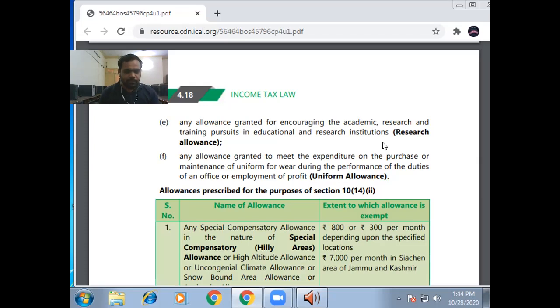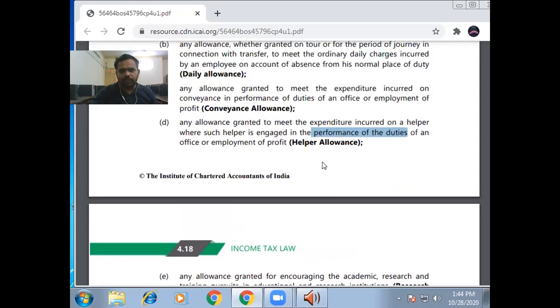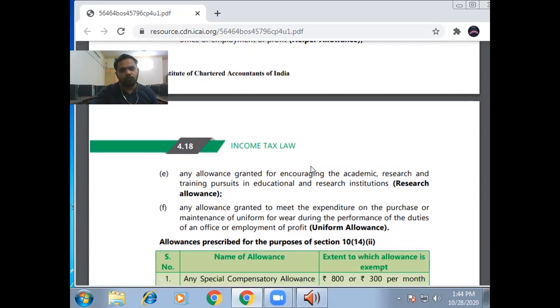It means, in short, if I summarize all the five topics, all the allowances, I can say all the on-job allowances provided by the employer to the employee are exempt from income tax under section 10(14)(i). And what are the allowances? Can we remember? Yes, traveling allowance, uniform allowance, research allowance, and another one is, I think, daily allowance also.